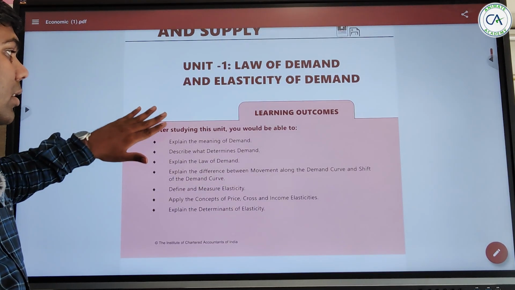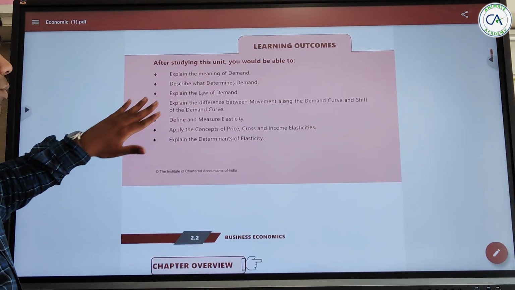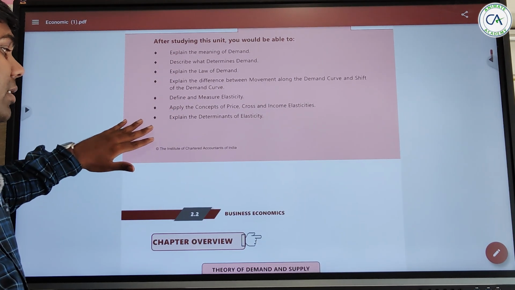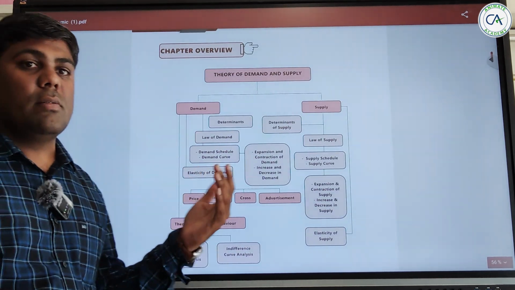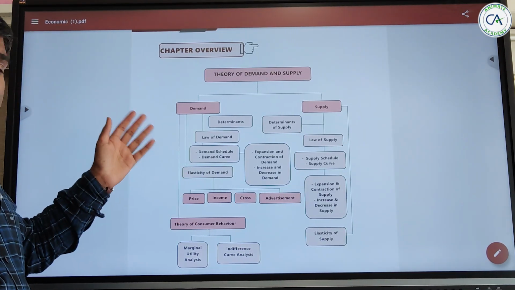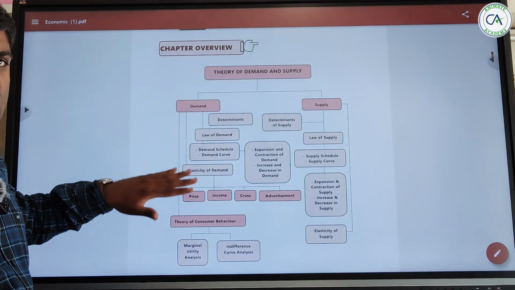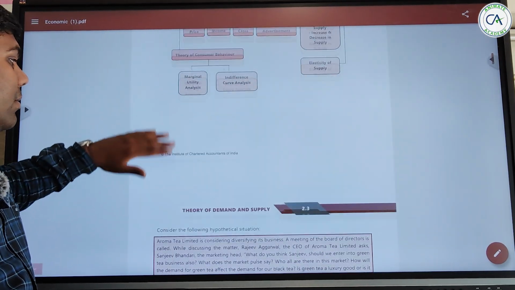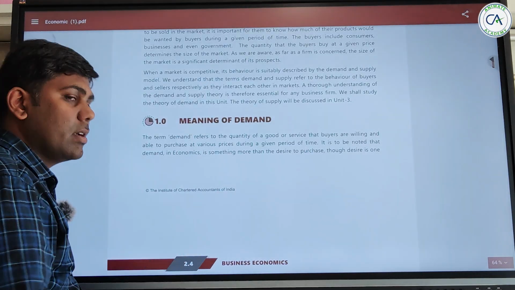So the learning outcomes: you will learn about the meaning of demand and what determines demand. This is the chapter overview. They have given it at the start, but as we complete the chapter, I'll help you revise through the workflow and the chart flow, and once the chapter is over, we will try to make the chart ourselves. So let's come to our first topic, that is meaning of demand.